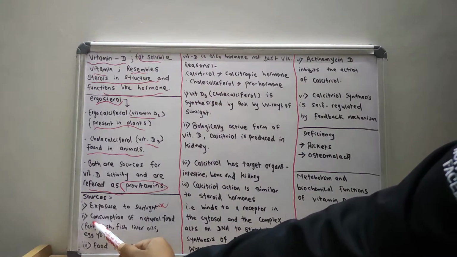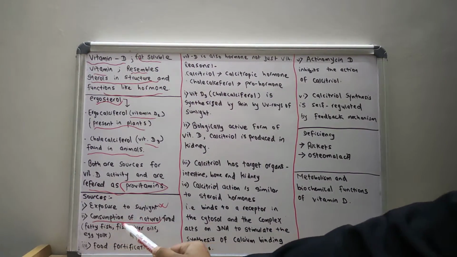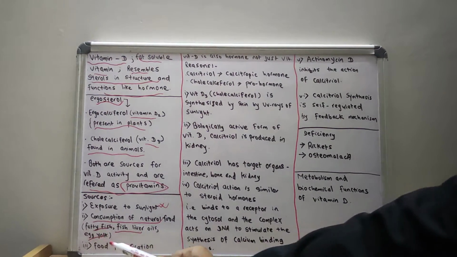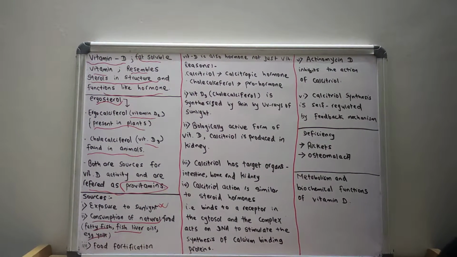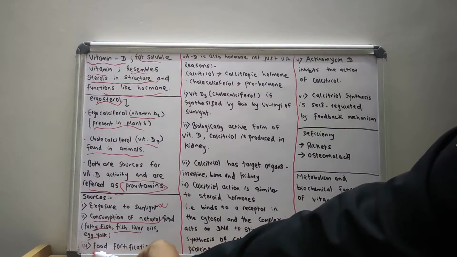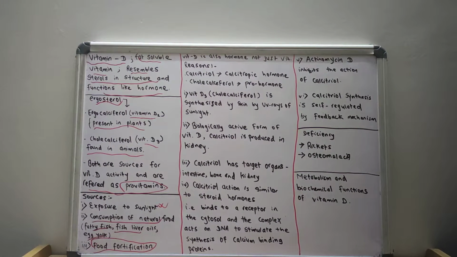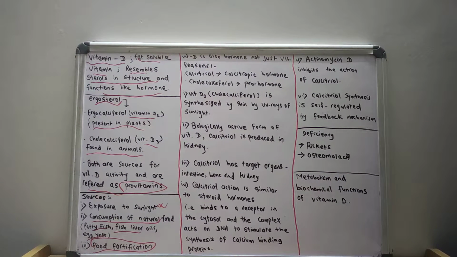Another is consumption of natural foods like fatty fish, liver oils and egg yolk, which are good sources of cholecalciferol, that is vitamin D3. And another is food fortification.